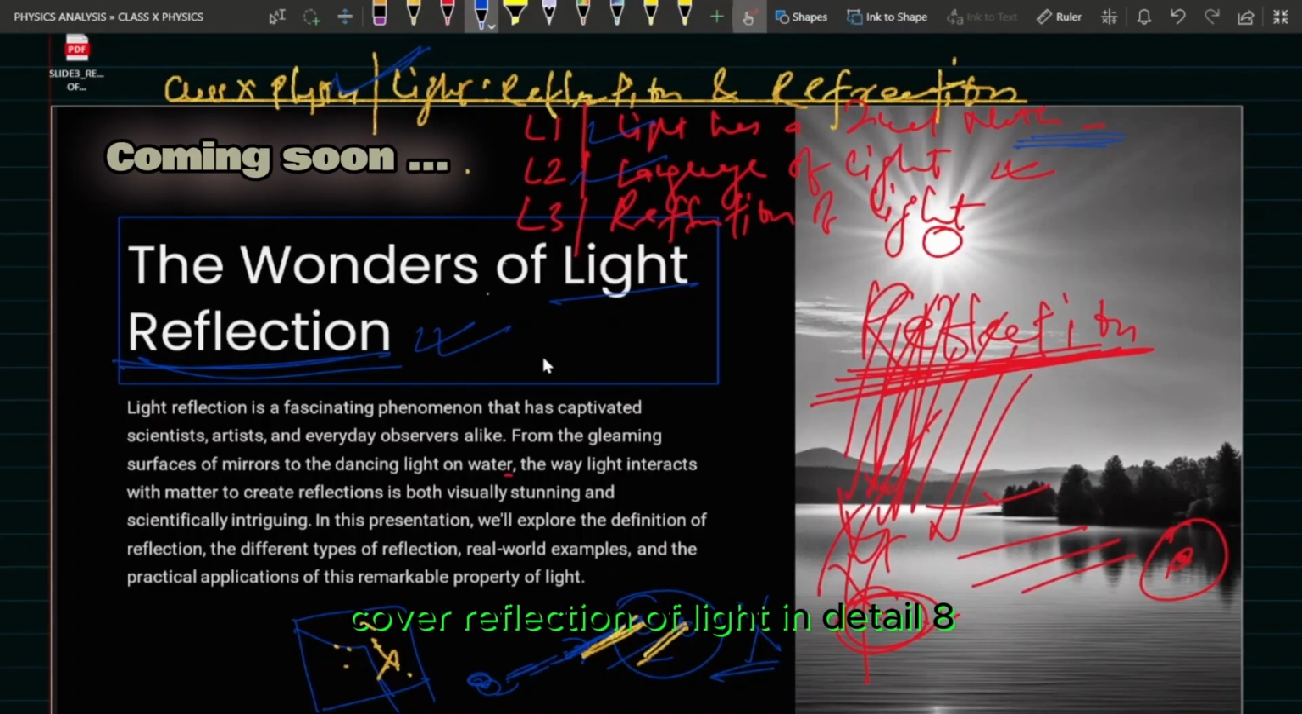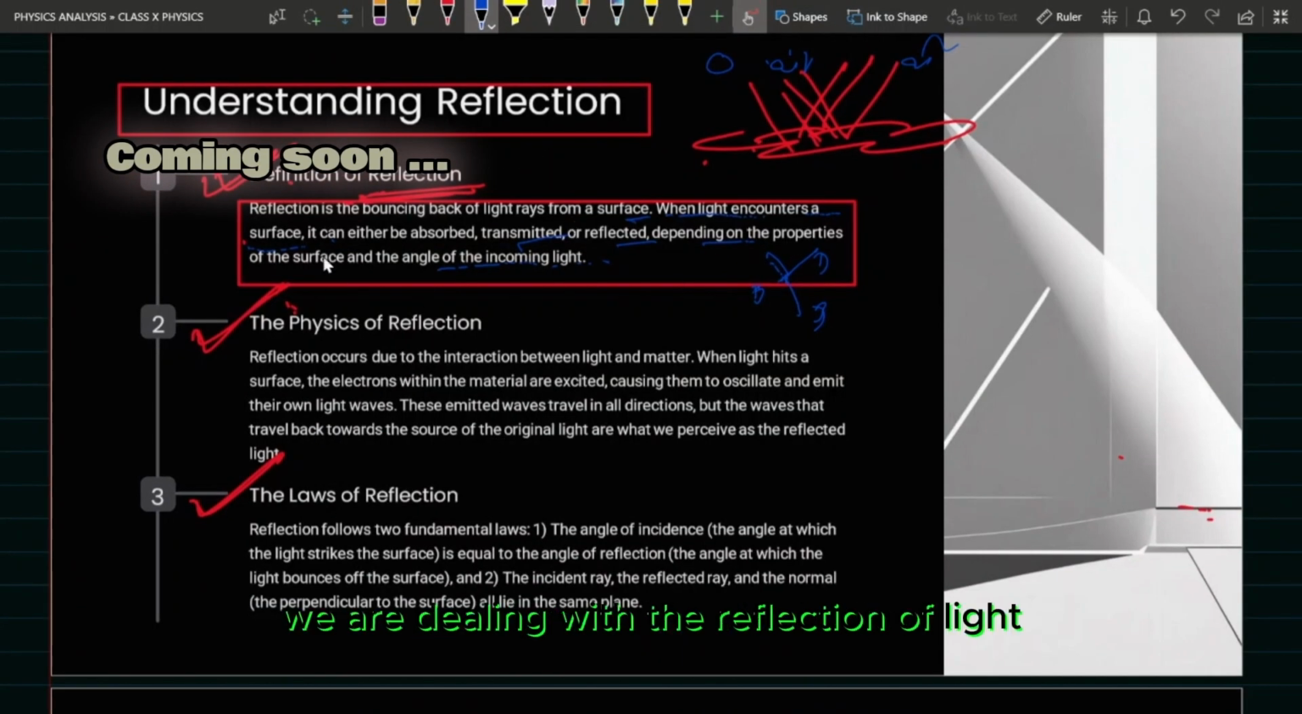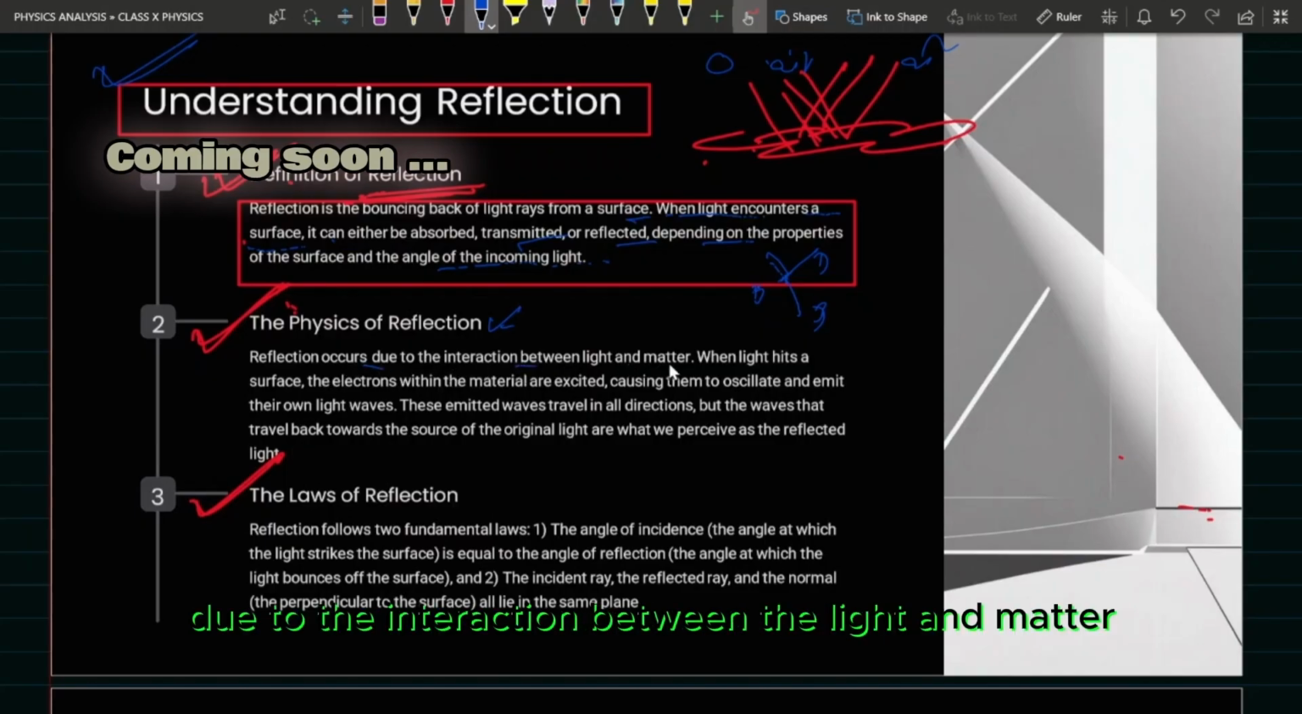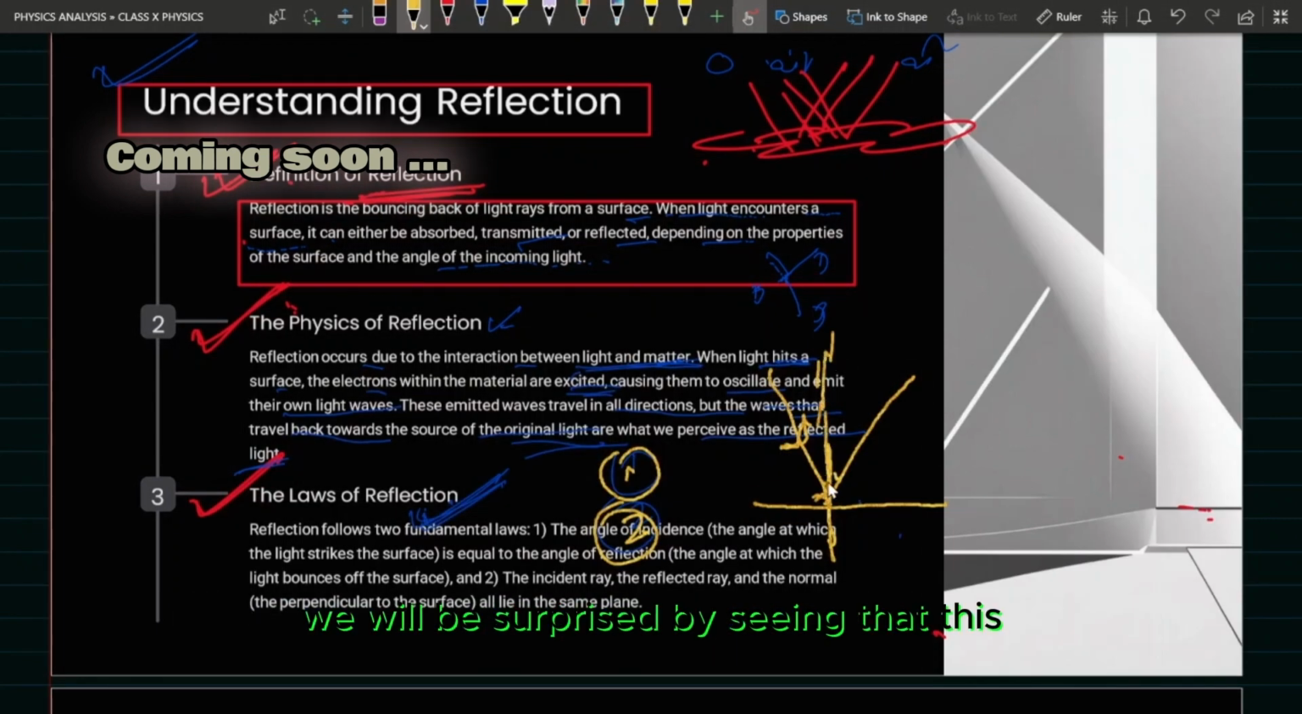We will cover reflection of light in detail. Basically, in this video we are dealing with reflection of light. Why will reflection occur? What is the reason behind reflection? I will tell you that reflection occurs due to the interaction between light and matter. You will be surprised to see that the angle of incidence is equal to the angle of reflection.